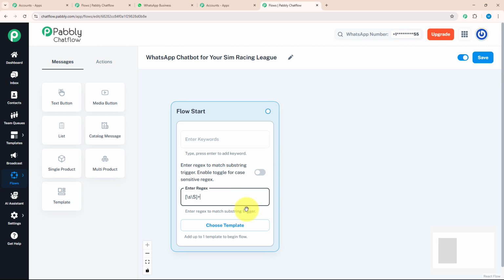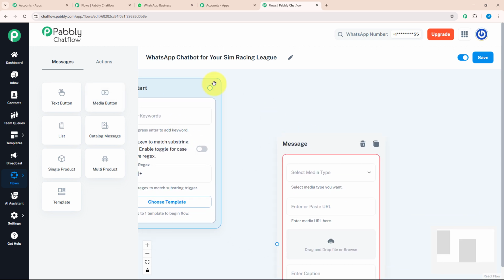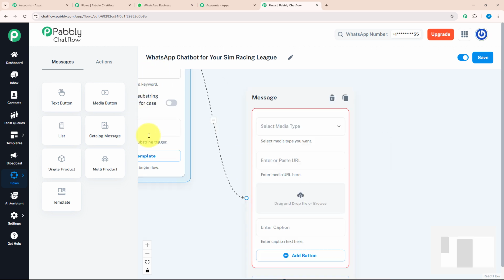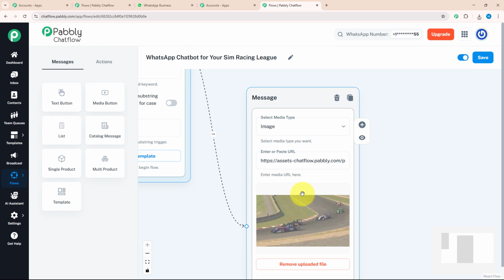Now, as soon as my customer enters a message, I want to send them a welcome message with a media. For that, I will click on the media button in the message section, and drag and drop it over here. After that, I will connect my flow start with my media, which means as soon as my customer enters a message, a media with a welcome message will be delivered to them. Over here, I will browse an image. As you can see, the image is uploaded successfully.